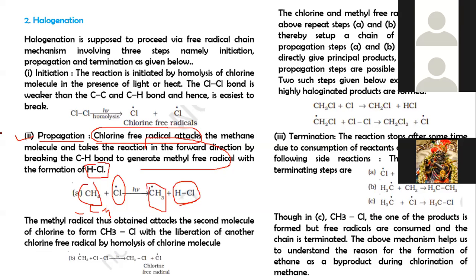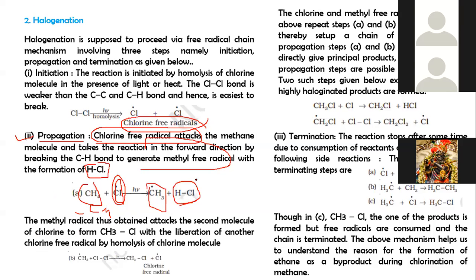In the first initiation step, the chlorine free radical is formed, and this chlorine free radical further attacks the methane molecule by breaking the carbon-hydrogen bond to generate the methyl free radical with the formation of HCl.